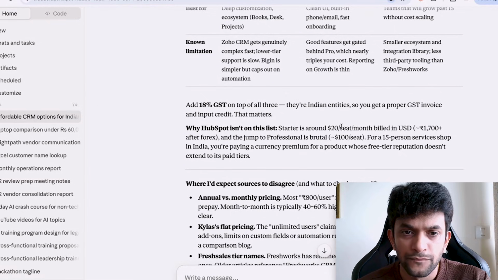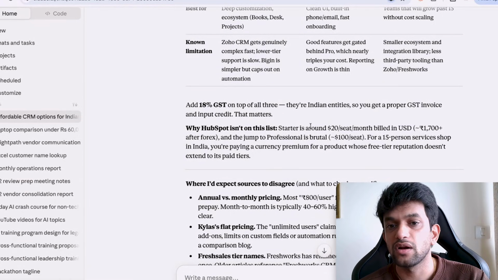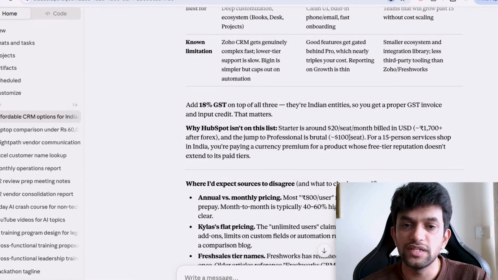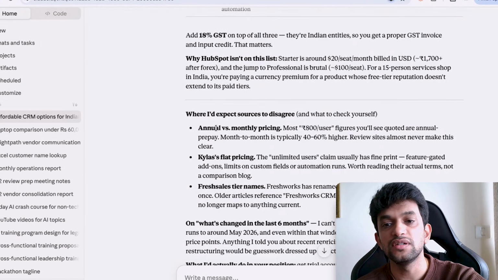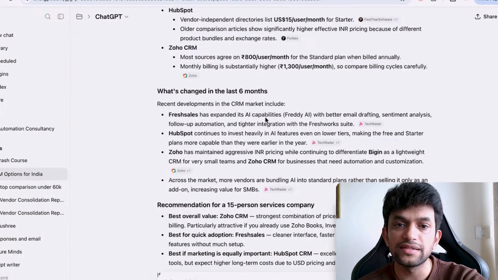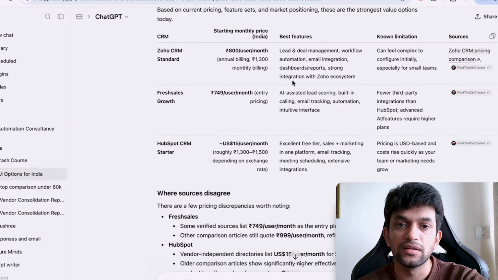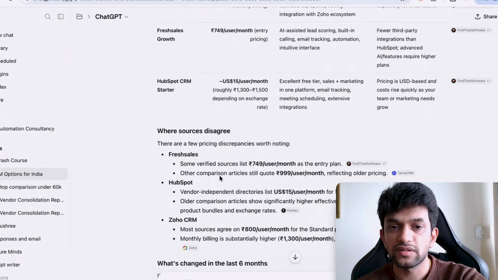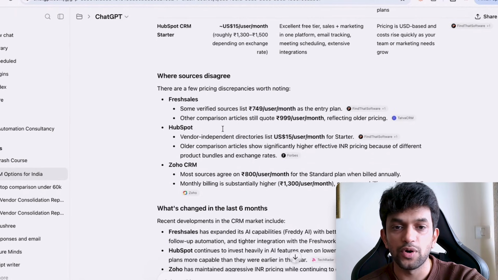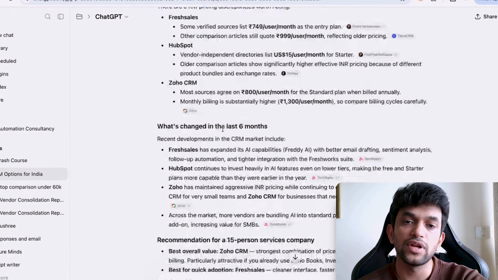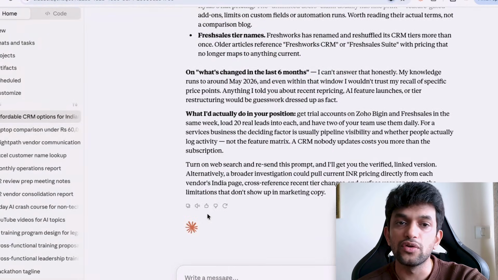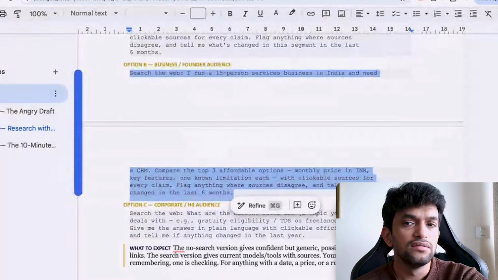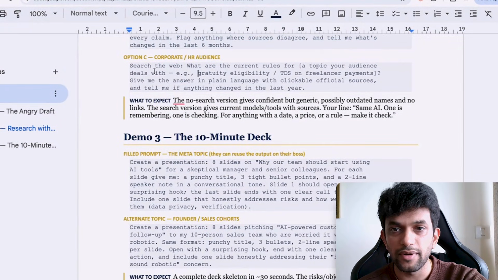Okay. Why is HubSpot on this list? Starter is around $20 per seat, billed in USD, and the jump to Professional is brutal, $100 per seat for us, a services shop. That is why it is saying I'm not recommending HubSpot. ChatGPT is recommending HubSpot also. It is saying $15, then it jumps directly to $100, which is not a good thing. That is why, see, I told you, right? It is more thinking. Then you can do deeper research as well. Okay, but let us run the next one. You can run this one also. Search the web.